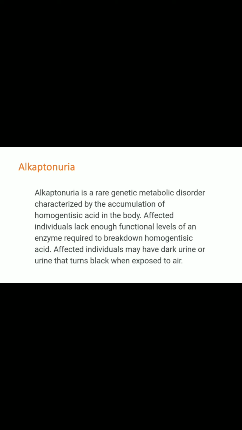Alkaptonuria, that is the black urine. Alkaptonuria is a rare genetic metabolic disorder characterized by the accumulation of homogentisic acid.